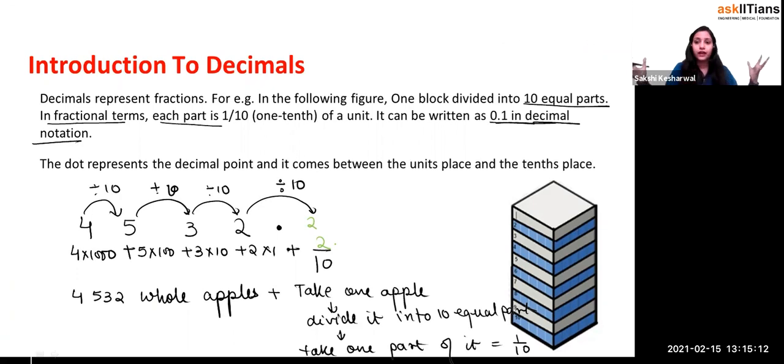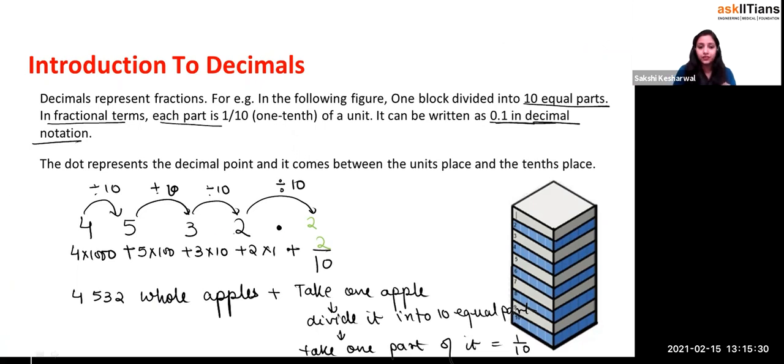4,532 apples are with you. Now you take one apple and divide it into 10 equal parts, and take one part, take 5 parts, or take 6 parts. Then what can you write? You can write this as 6 by 10, 4 by 10, 7 by 10, 8 by 10. So can I write this as 2 by 10 or not?